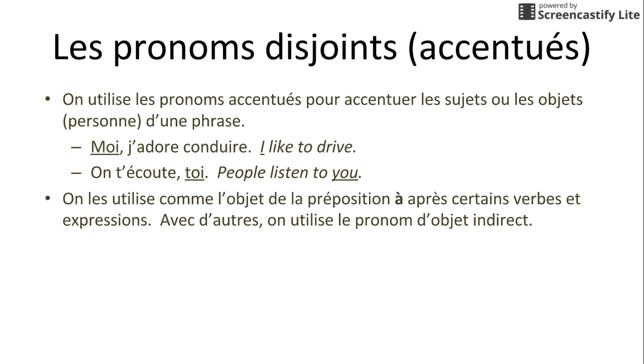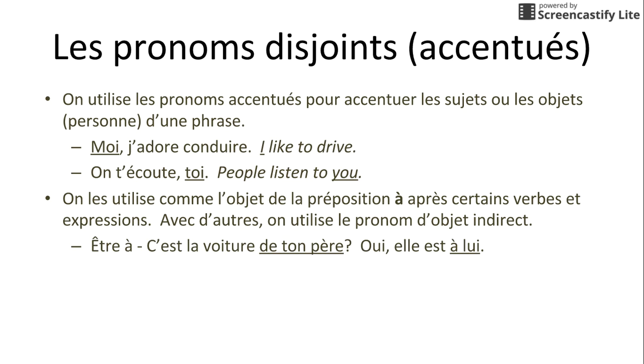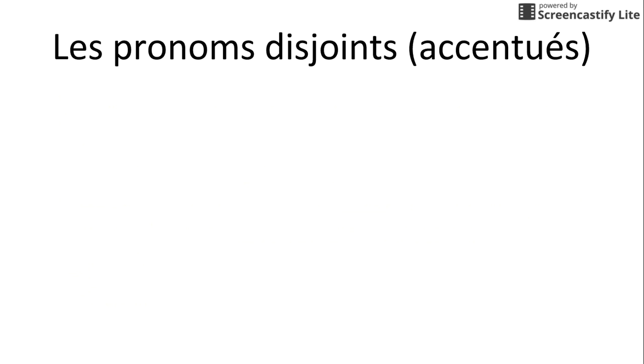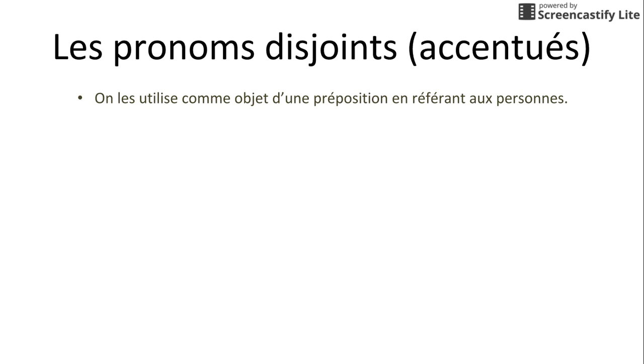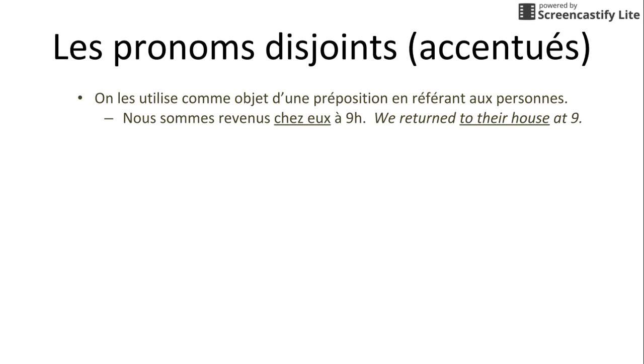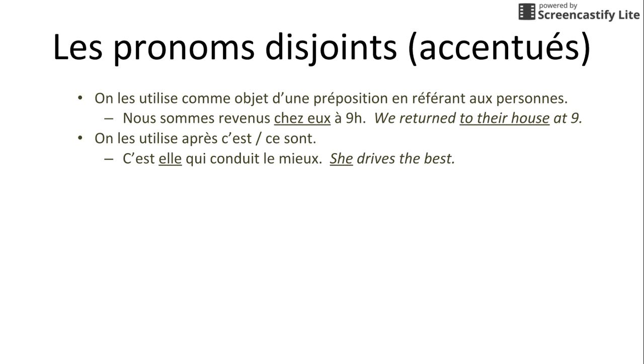We're going to use these types of pronouns after the preposition à. C'est la voiture de ton père. It's your dad's car. Yes, it belongs to him. We'll use it after expressions like faire attention, pay attention to, and penser à, think of. And then we're going to use these pronouns after prepositions like chez. Chez eux means their house. We're going to use them after c'est and ce sont. C'est elle, c'est nous, c'est moi.